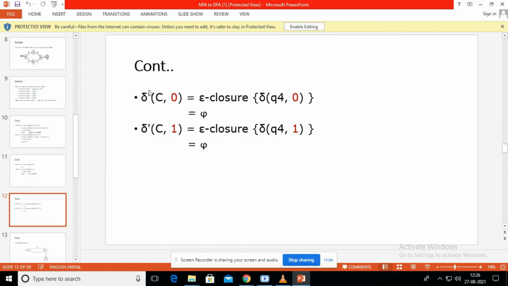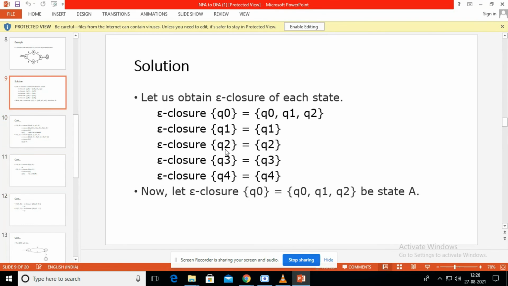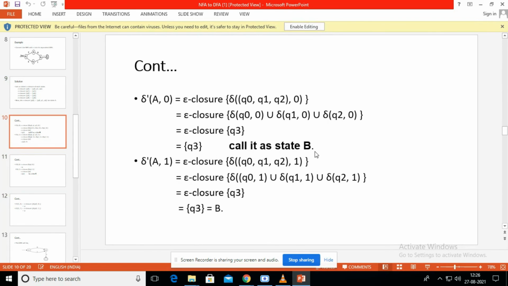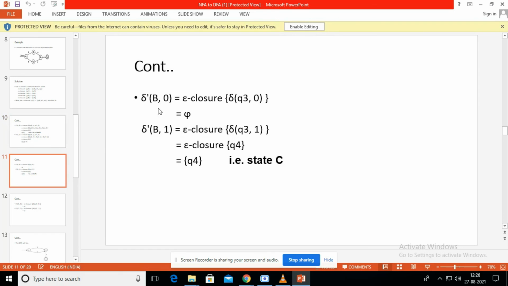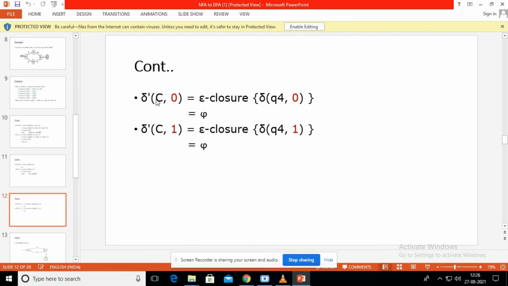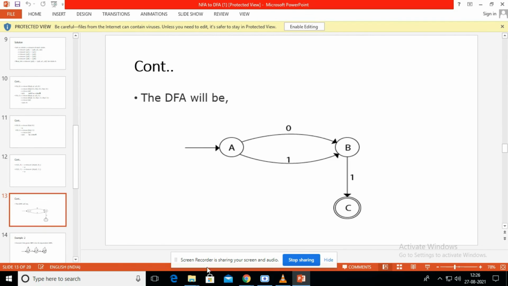So delta dash of C comma 0 is equal to pi and delta dash of C comma 1 is also pi. Based on these values, we have found that delta dash of A comma 0 goes to state B, delta dash of A comma 1 moves to state B, and next B comma 0 moves to pi state, B comma 1 moves to state C, next C comma 0 moves to pi state, C comma 1 moves to pi state.